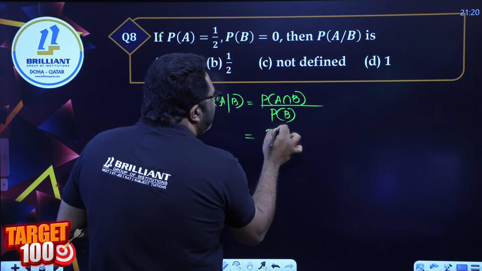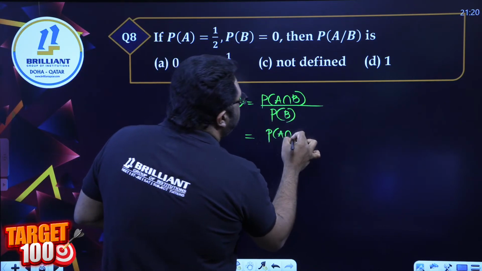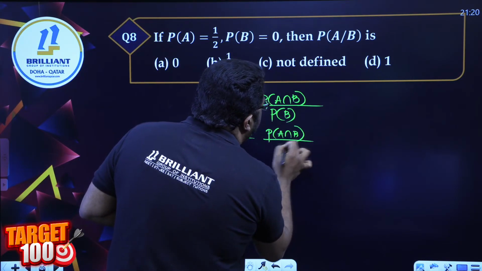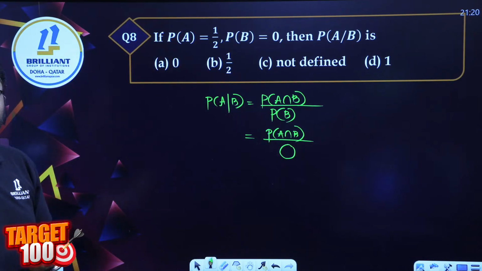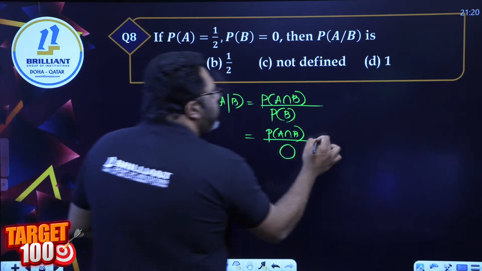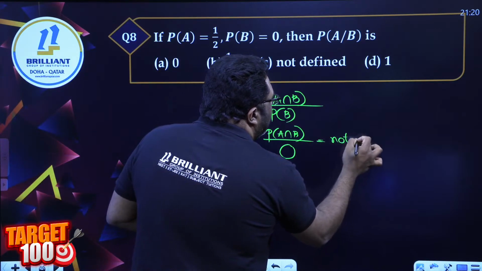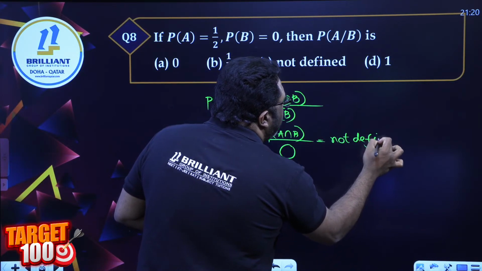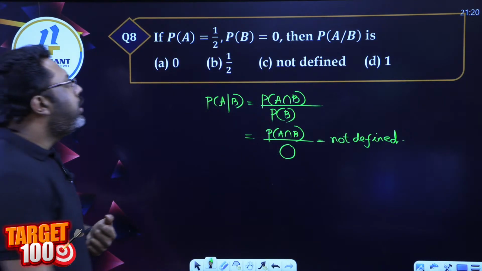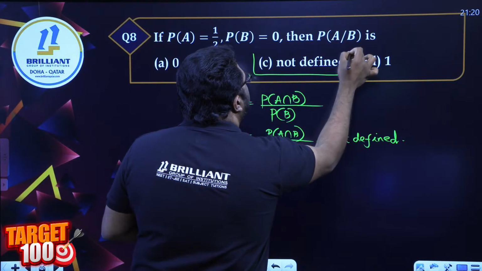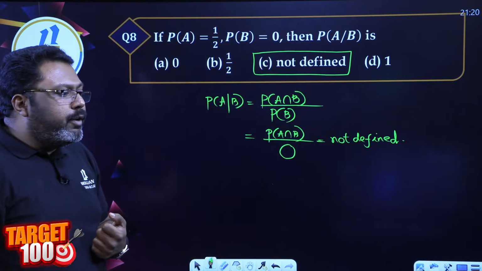I don't know. But still, whatever it is, my denominator is 0. What happens if the denominator is 0? It's not defined, right? Yes. P of A intersection B divided by P of B, which is 0, makes it not defined. Answer option C. Not defined.